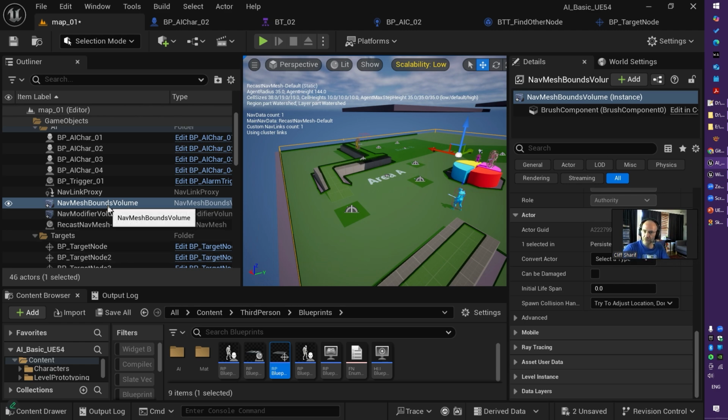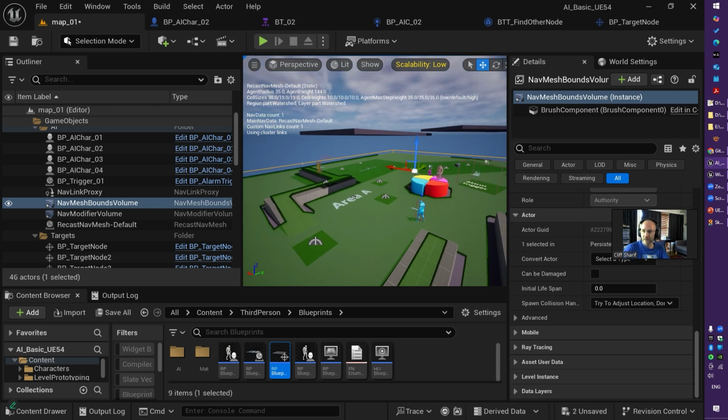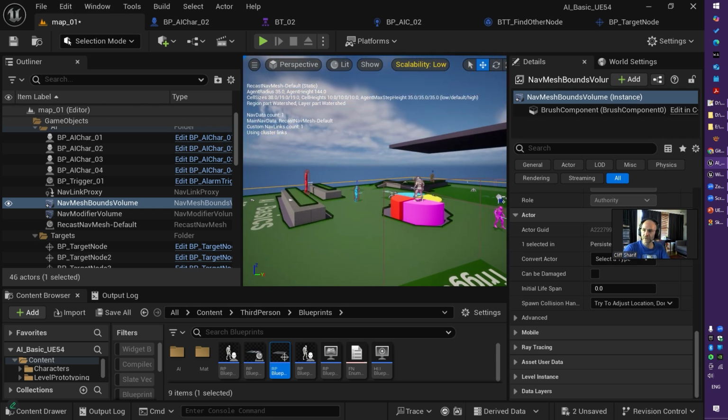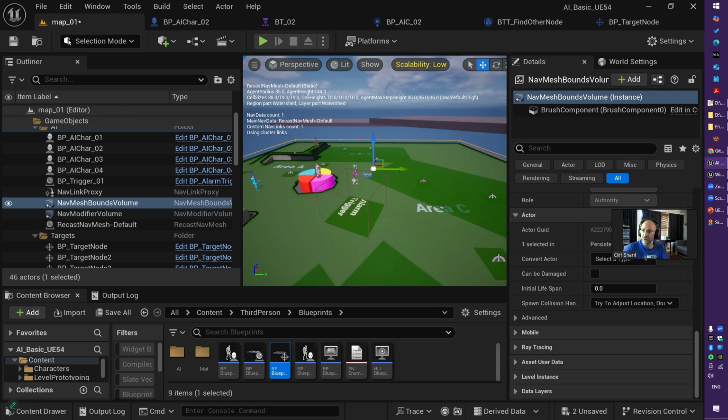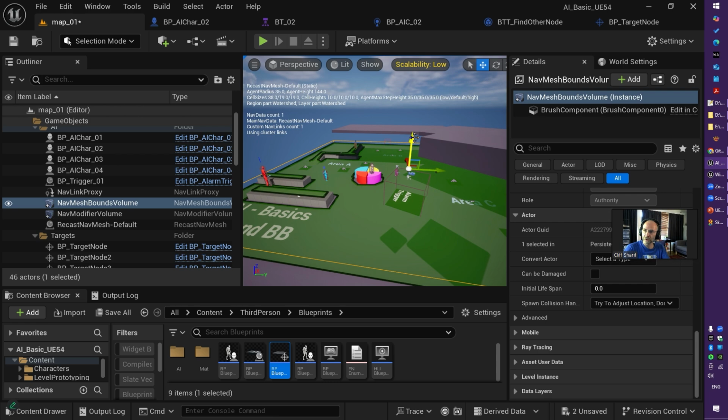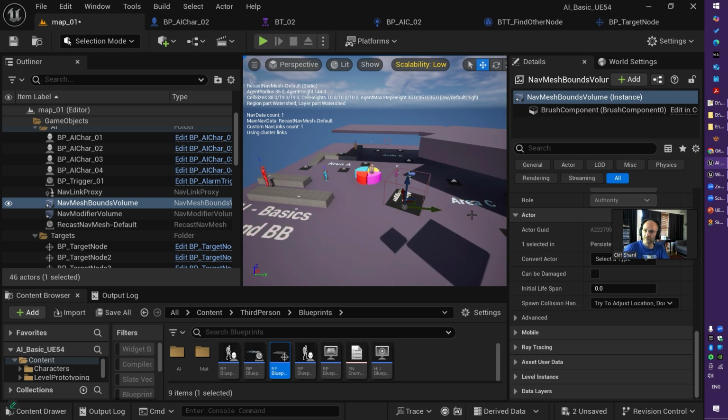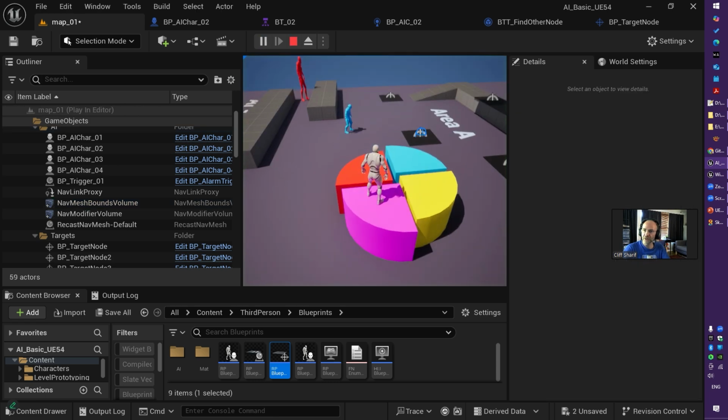Nav Mesh Bounds Volume is responsible for calculating and processing the area of your map which an AI character can move to. So if I remove my nav mesh totally like this, nothing is green and no one is moving.